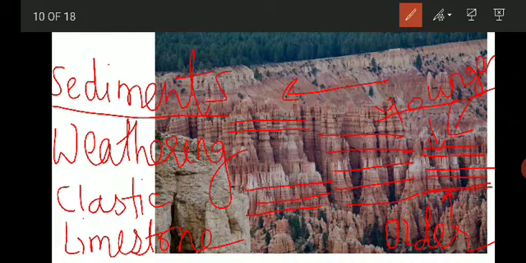It is a chemically reactive rock because its composition is calcium carbonate, CaCO3. So these are a few examples of sedimentary rocks. So where can you see these types of rocks? You might have visited Badami caves. They are all in sandstone. Then you might have seen the forts in Rajasthan. All these are constructed in sandstone, which is again a sedimentary rock.